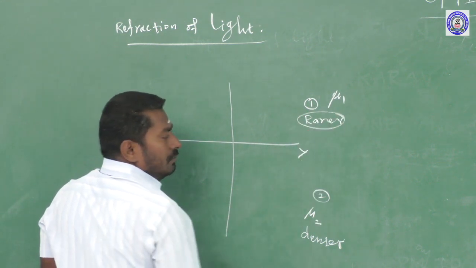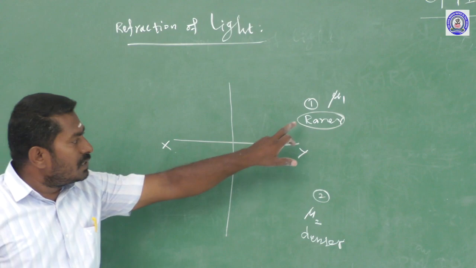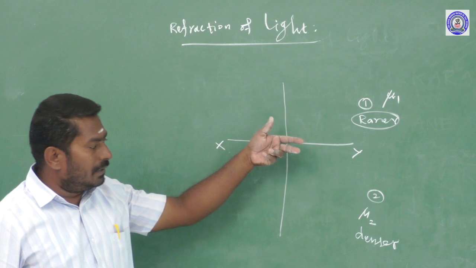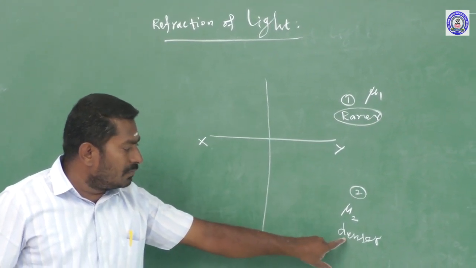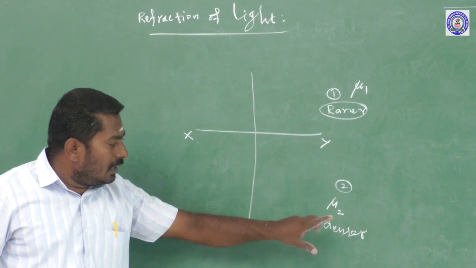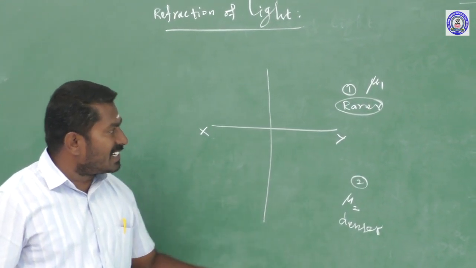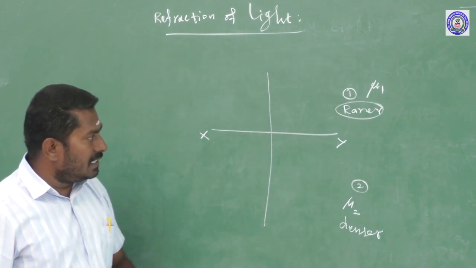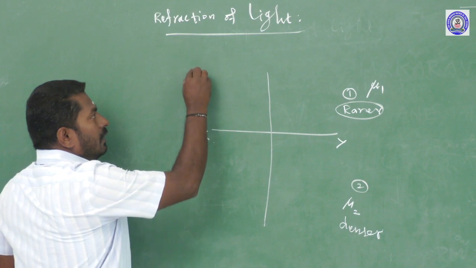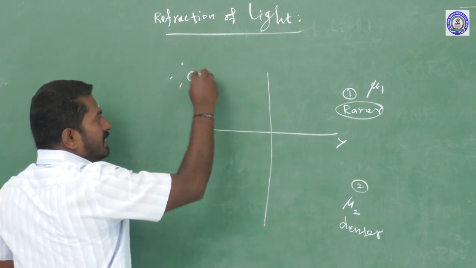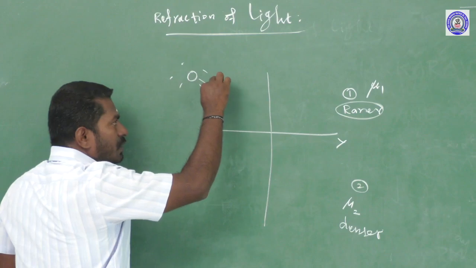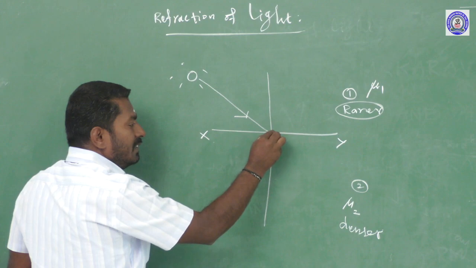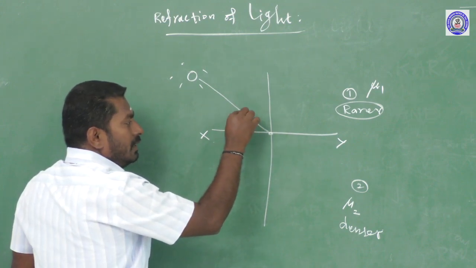What is a rarer medium? This is an optically rarer medium, in which light travels with a greater speed. Then what is a denser medium? A denser medium is one in which light travels with a lesser speed. That is why the XY surface separates the rarer medium and the denser medium. Light coming from the source passes through the first medium and is incident at this interface, at the point of incidence.